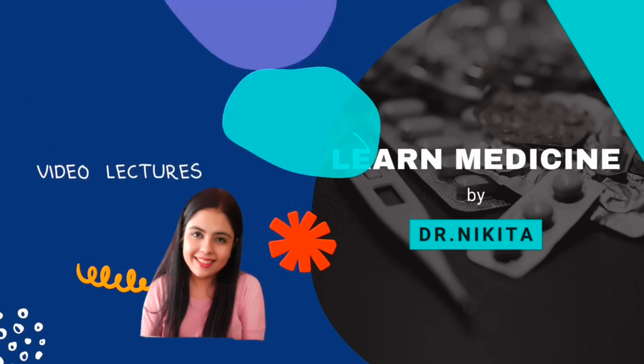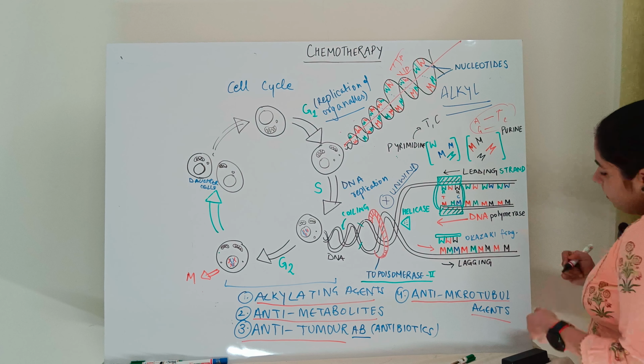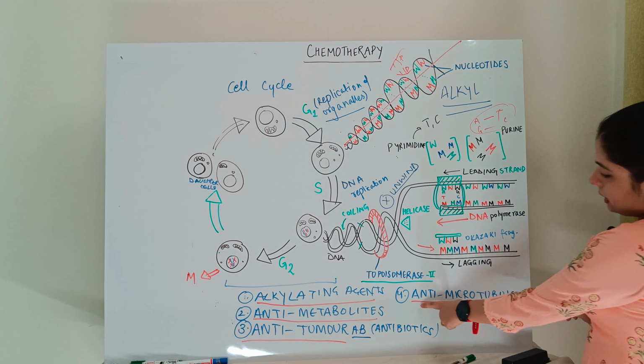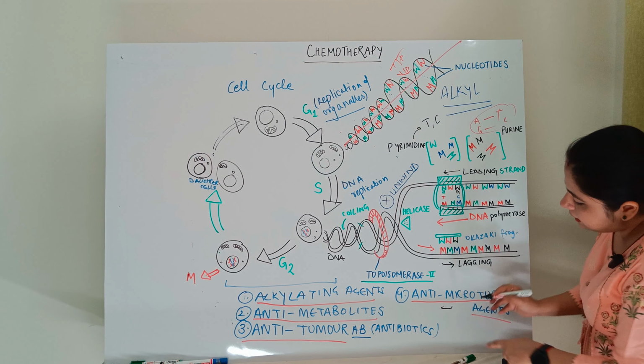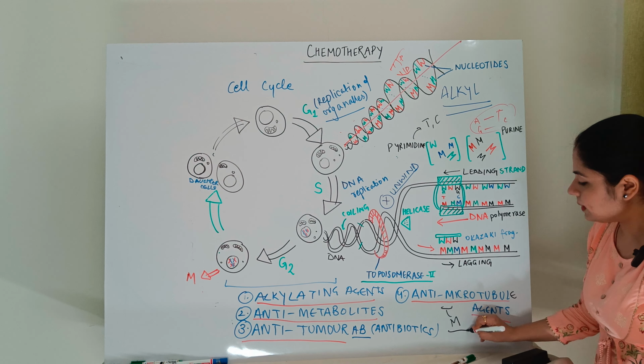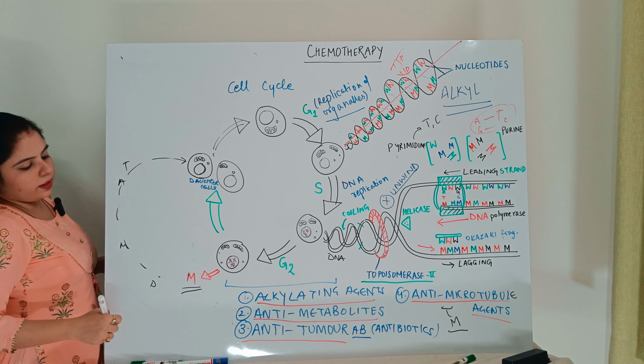Okay, now moving on to the next one, that is the antimicrotubule agents. There is a quick, easy way to learn where these drugs are acting. From this M we can understand that they are targeting the M phase. The M phase is the mitotic phase, where the cell undergoes division and ultimately forms daughter cells by the process of prophase, metaphase, anaphase and telophase, right?